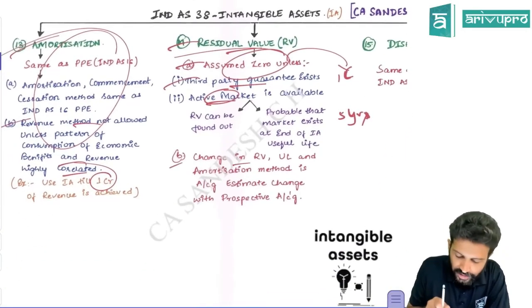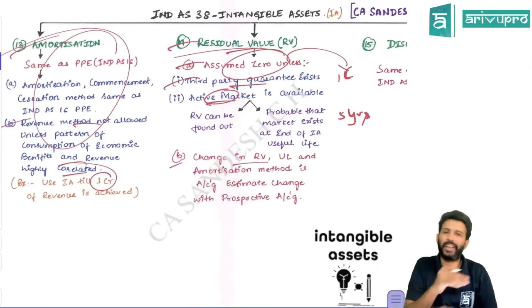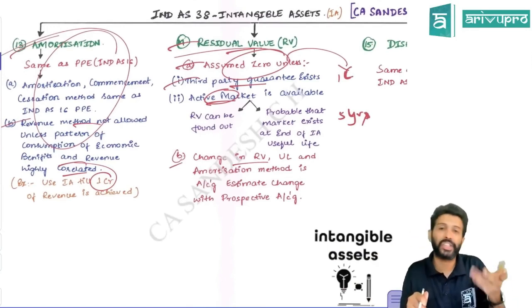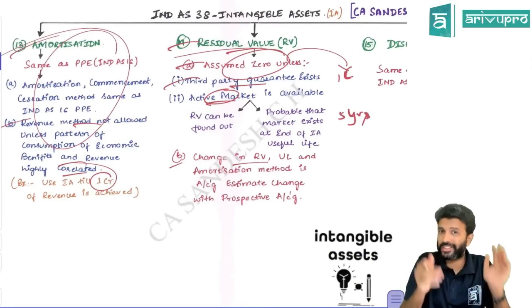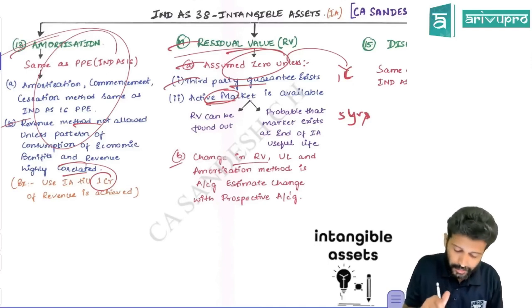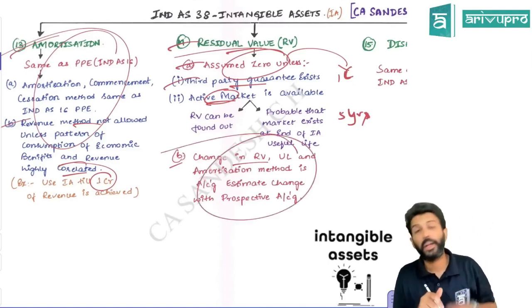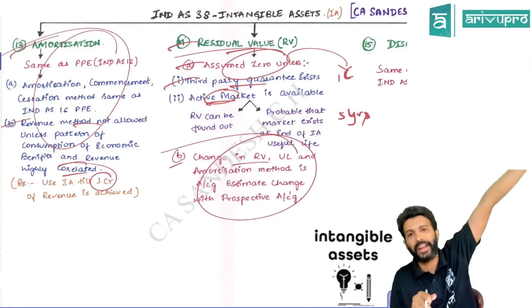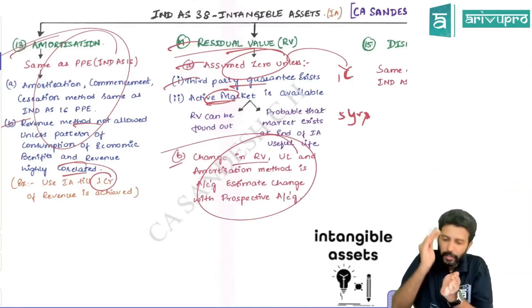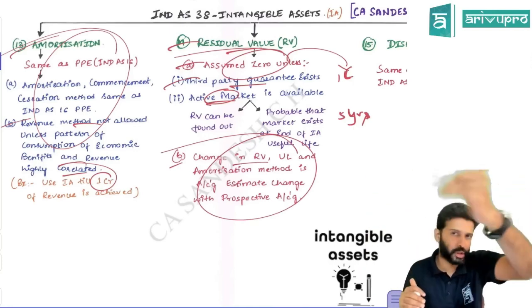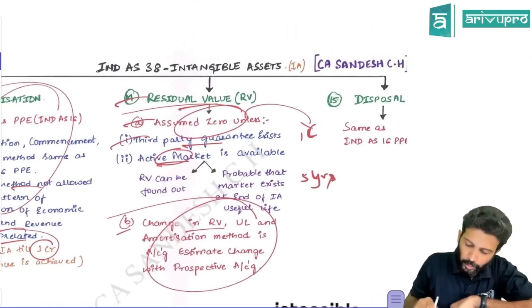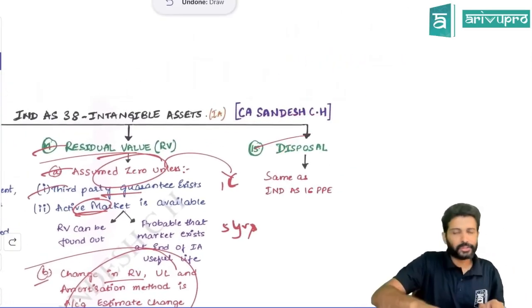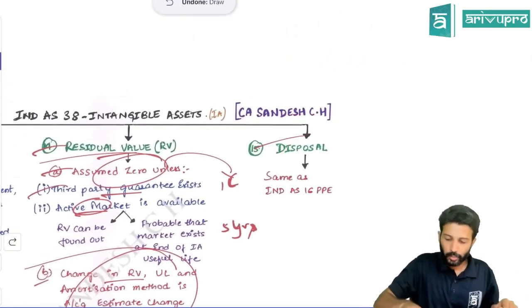Okay. And as discussed for PPE, any change in useful life, residual value, or depreciation or amortization method is a change in accounting estimate, and accounting estimates are always applied prospectively, meaning from that day onwards. Not retrospectively, which means from day one, from the beginning. Prospectively means from that day onwards in future you apply. Disposal is also the same. Any gain or loss will be transferred to the P&L account.